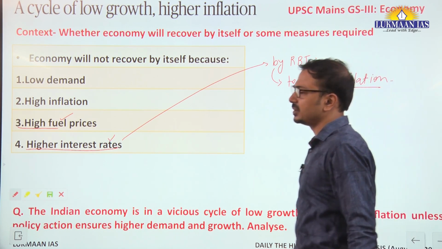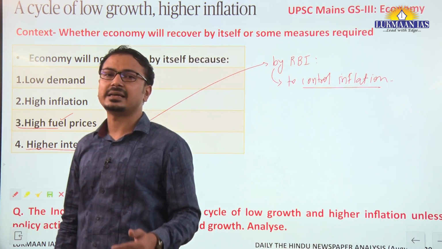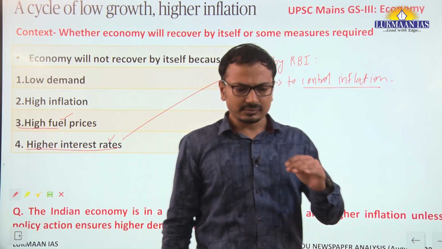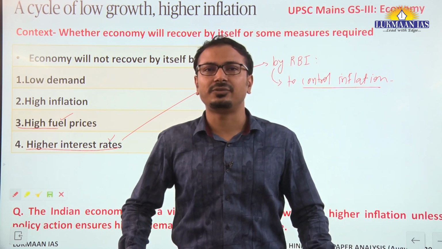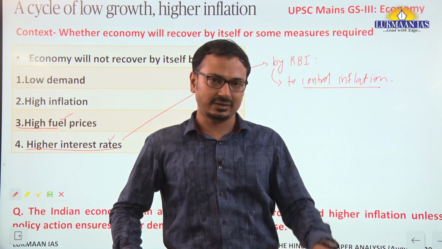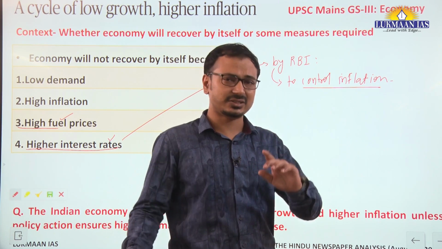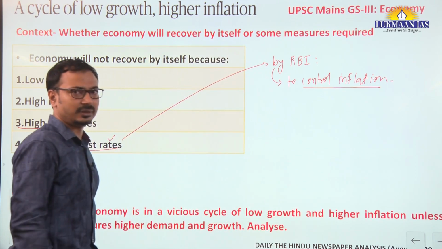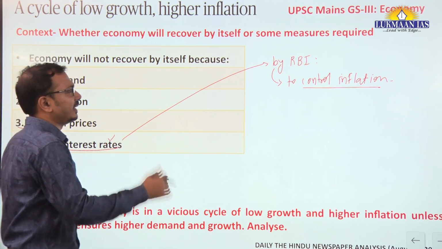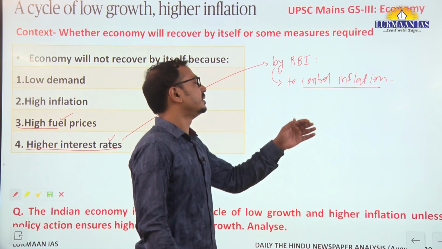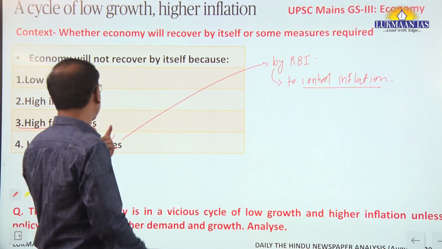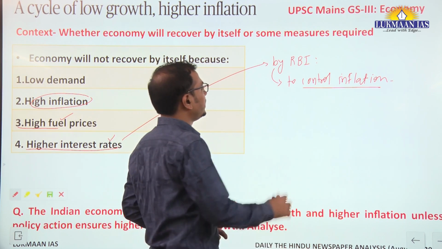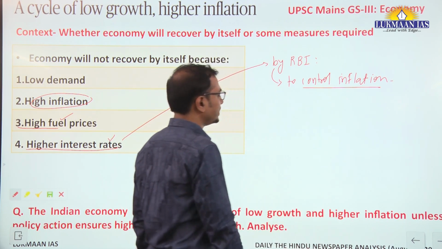So there is the monetary policy committee, and it has the mandate of keeping the retail inflation within the range of 2 to 6%, right? 4% plus minus 2%, and therefore it cannot reduce the interest rates, and it has to maintain the higher interest rates to reduce the inflation that is there at present. Okay, so this is actually the binding force for the monetary policy.